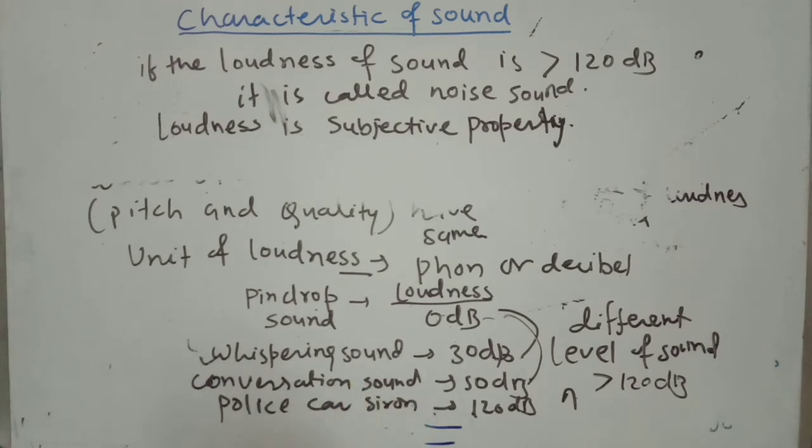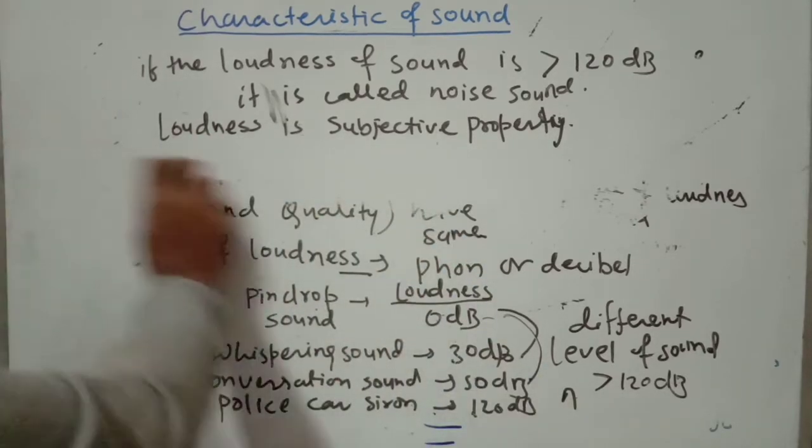Okay, someone listens to a song at more than, like, 120 decibel, and someone doesn't like that. Different persons have different types of loudness. And as I already told you, anyone whispering may use less than 30 decibel or greater than 30 decibel. It's just a given physics value. A normal conversation sound also depends upon person to person. So it is called, loudness is a subjective property.